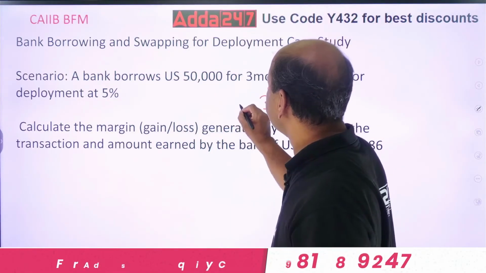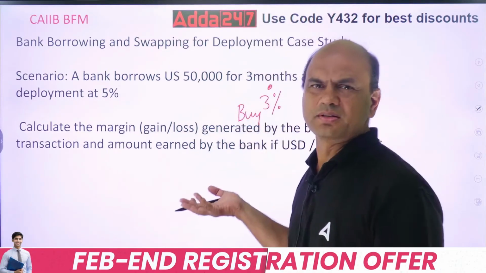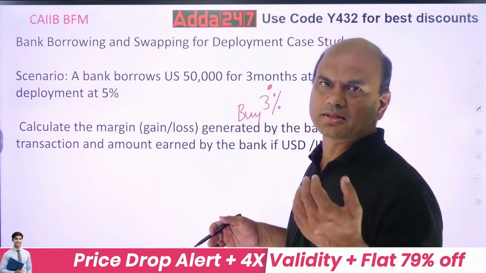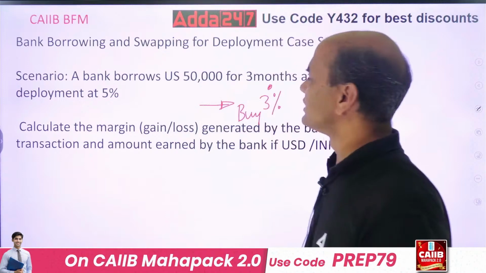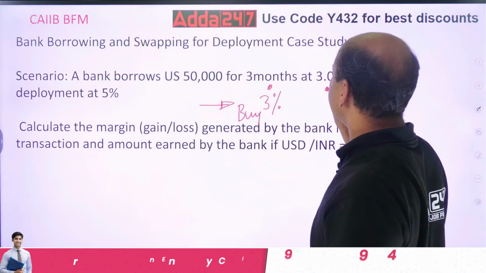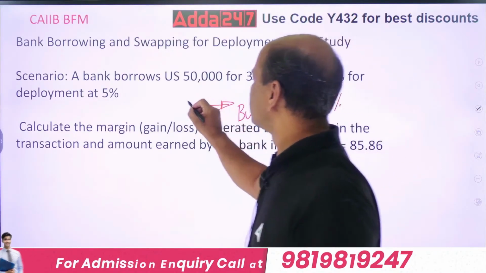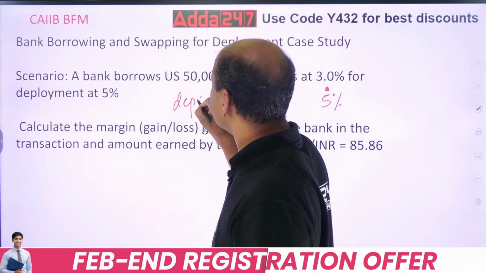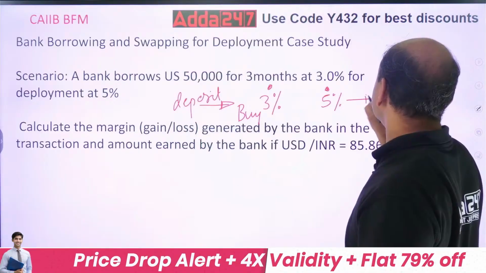I am taking a deposit, so I am getting the money in at 3%. And what am I doing? I am selling it, putting it in loans, giving loans at 5%.